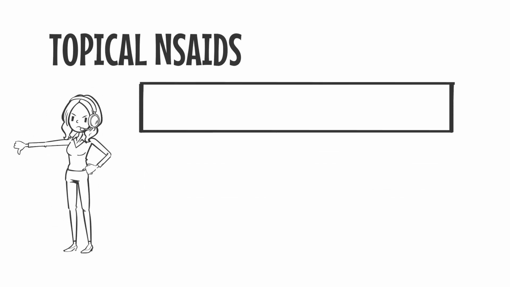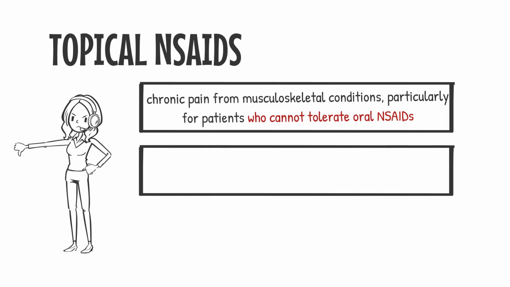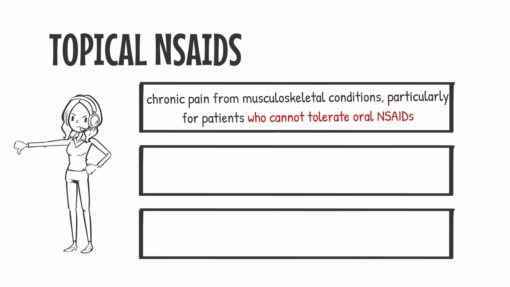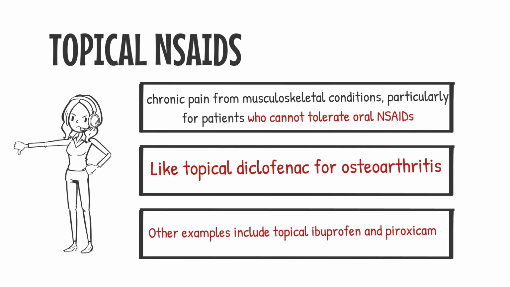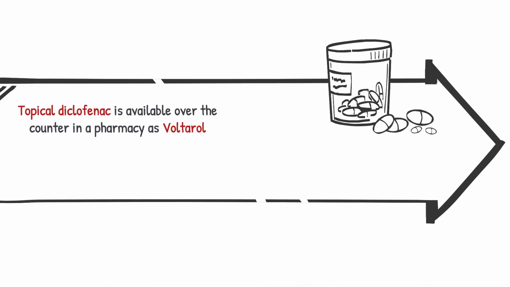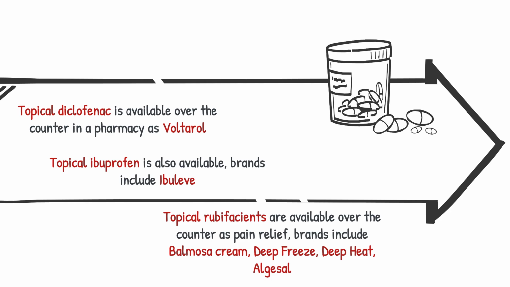Topical NSAIDs should be considered for chronic pain from musculoskeletal conditions, particularly for patients who cannot tolerate oral NSAIDs, like topical diclofenac for osteoarthritis. Other examples include topical ibuprofen and piroxicam. Topical diclofenac is available over the counter in a pharmacy as Voltarol. Topical ibuprofen is also available. Brands include iBelieve. Topical rubefacients are available over the counter as pain relief. Brands include Balmosa Cream, Deep Freeze, Deep Heat, and Algicel.